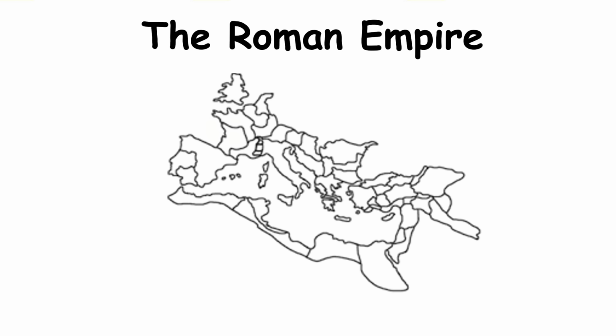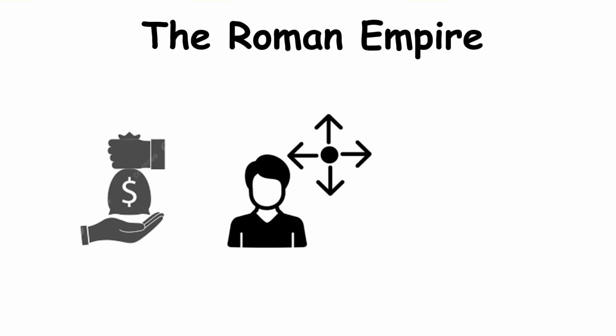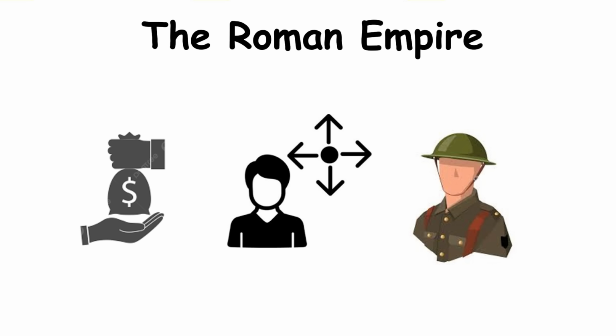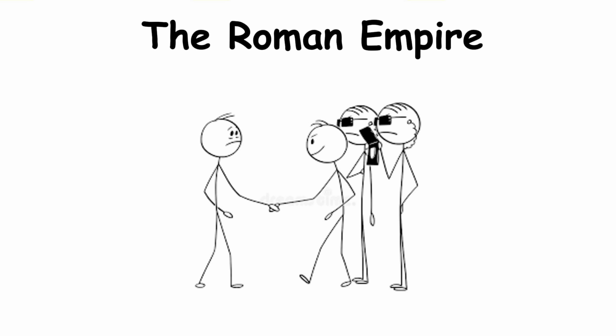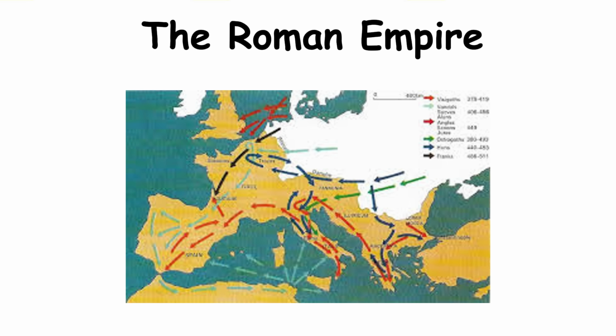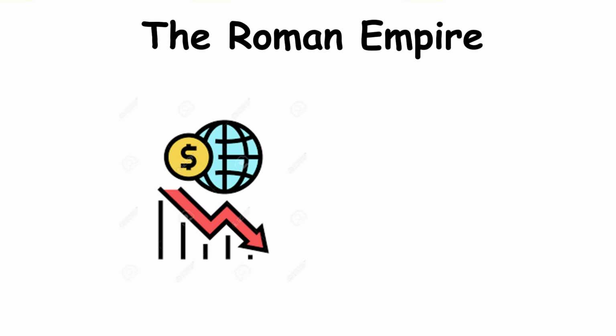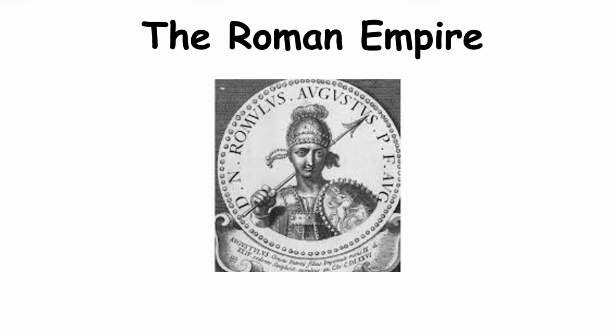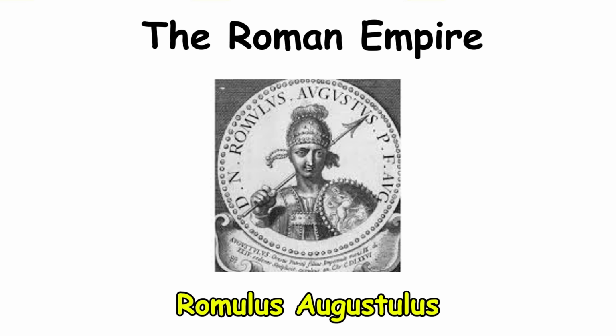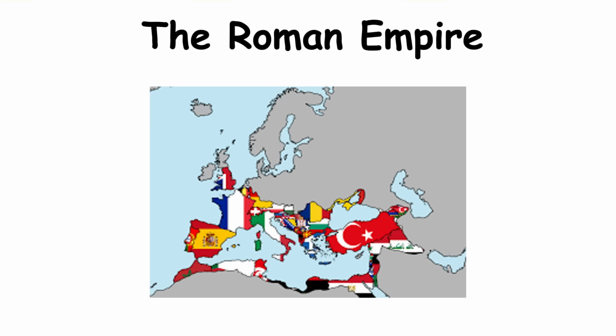The Roman Empire. The Roman Empire didn't collapse overnight, it decayed slowly from within. Years of corruption, overexpansion, and constant wars drained its treasury. Political instability and civil wars weakened loyalty among generals and citizens alike. Barbarian invasions from the north exposed its military decline, while economic collapse shattered trade and agriculture. In 476 AD, the last emperor, Romulus Augustulus, was overthrown, marking the symbolic fall of Rome. The once mighty empire fragmented into smaller kingdoms, giving rise to medieval Europe, a reminder that even the strongest empires can crumble not by conquest, but by decay.